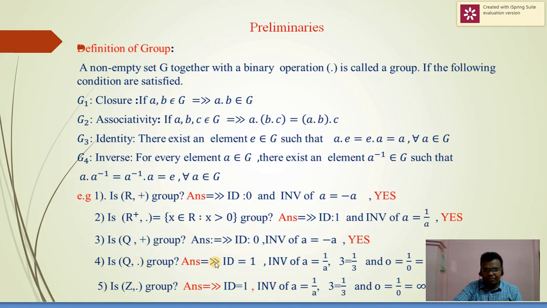With respect to multiplication, the identity element is 1, but here Q star is Q except 0, because 1 upon 0 is infinity. Except 0, it is a group, but including 0, it is not a group. Is Z dot a group? The condition is similar to the set of rational numbers, and therefore it is also not a group.